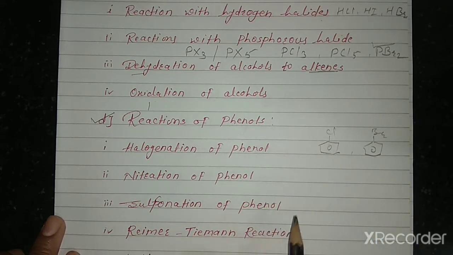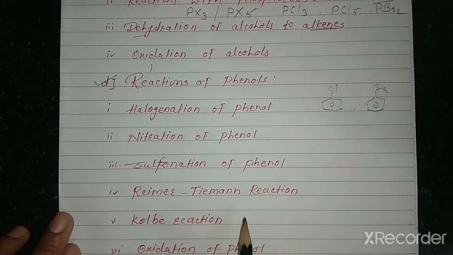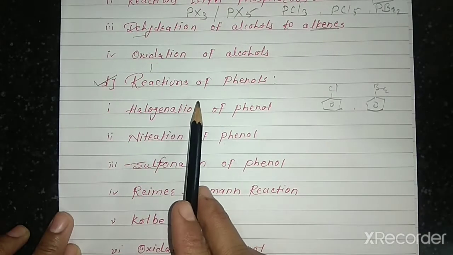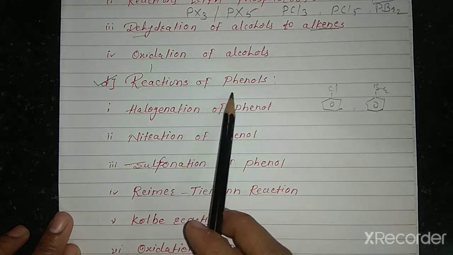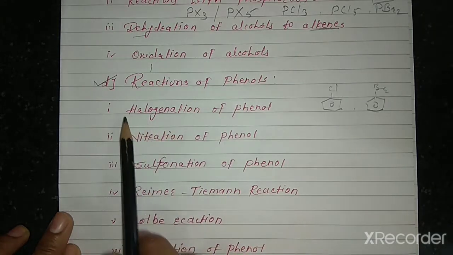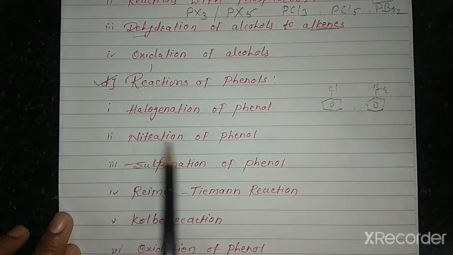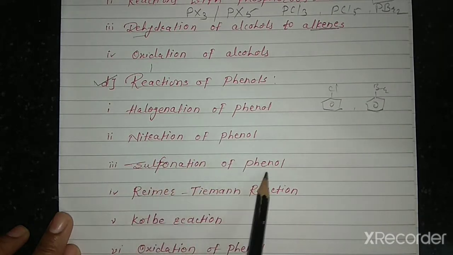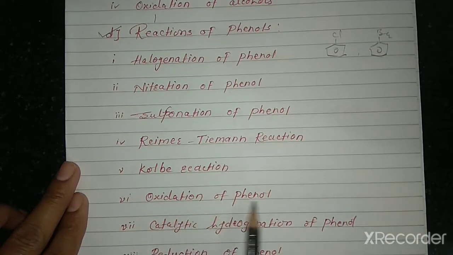Then sulfonation of phenol, then Reimer-Tiemann reaction, then Kolbe synthesis. These are very important reactions for 12th standard students in examination. In that: halogenation of phenol, nitration of phenol, sulfonation of phenol, Reimer-Tiemann reaction, Kolbe reaction, oxidation of phenol, catalytic hydrogenation of phenol.